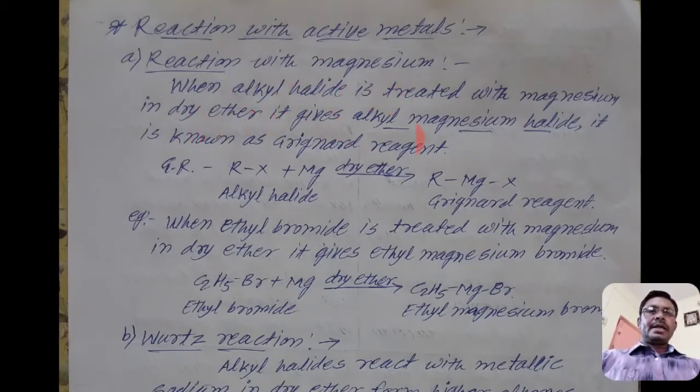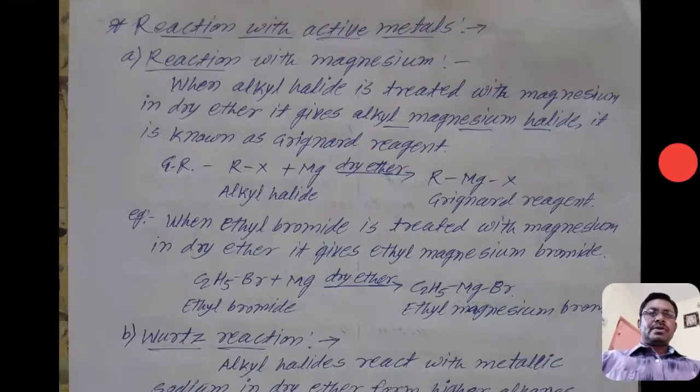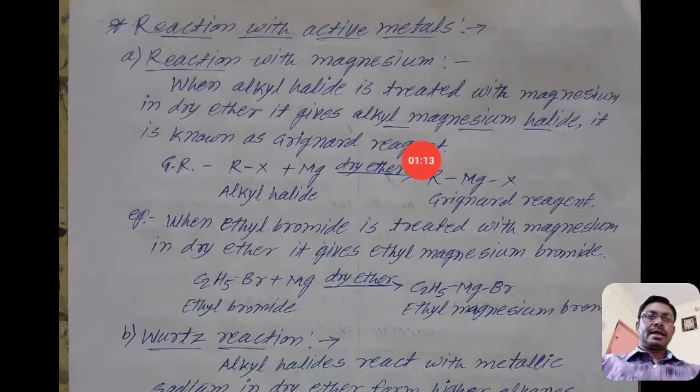When alkyl halide is treated with magnesium in dry ether, it gives alkyl magnesium halide. It is known as Grignard reagent. This is also the definition of Grignard reagent. What do we mean by Grignard reagent? Alkyl magnesium halides are the Grignard reagents.